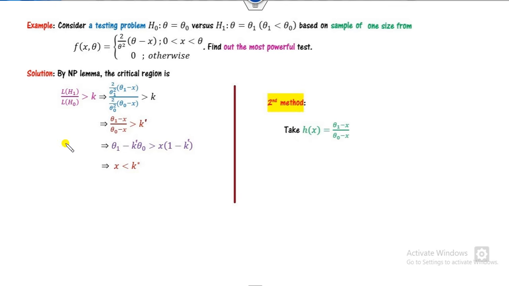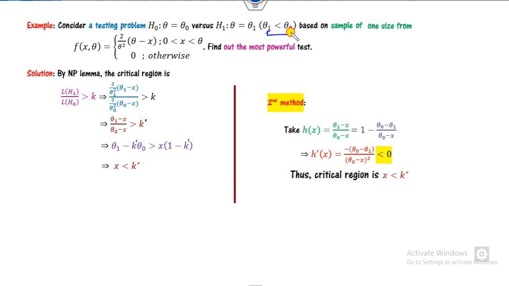Another method is you can define the value of the h as this. Since this is my constant value, there is no need of this. We can take this as h and check whether it is increasing or decreasing. How can you check whether it's increasing or decreasing? We can take the derivative with respect to x. If you take the derivative, it will be less than 0. Why? Because you can see that theta 1 is less than theta naught. So this number is less than 0. Once it's less than 0, it's decreasing.